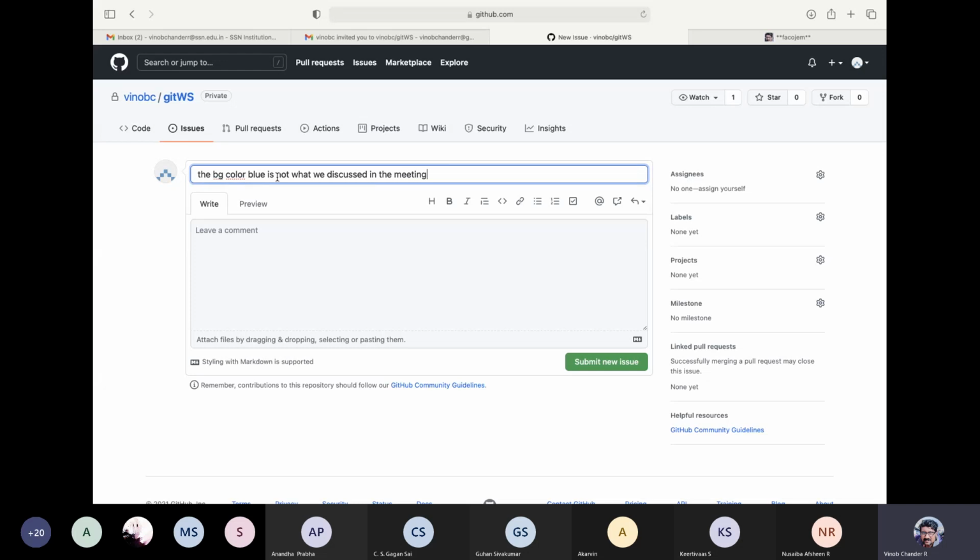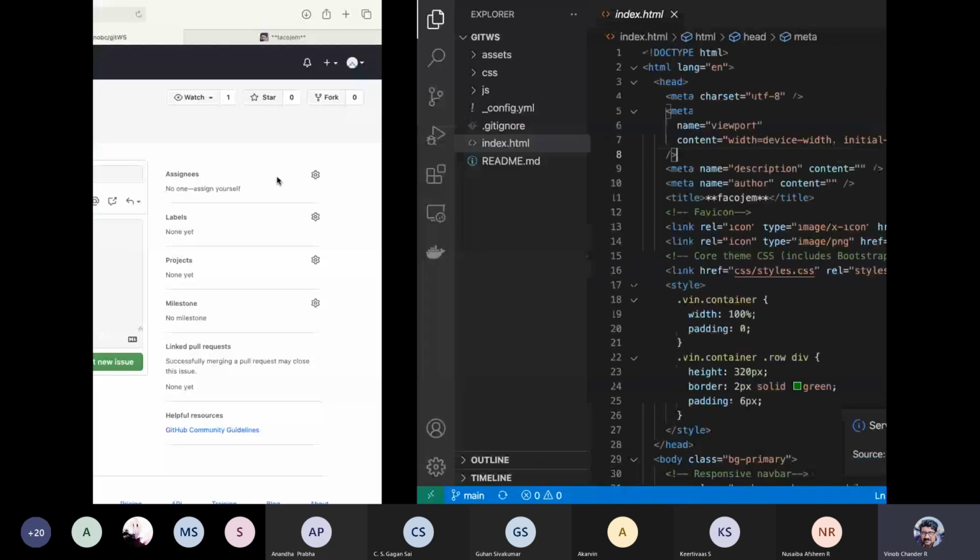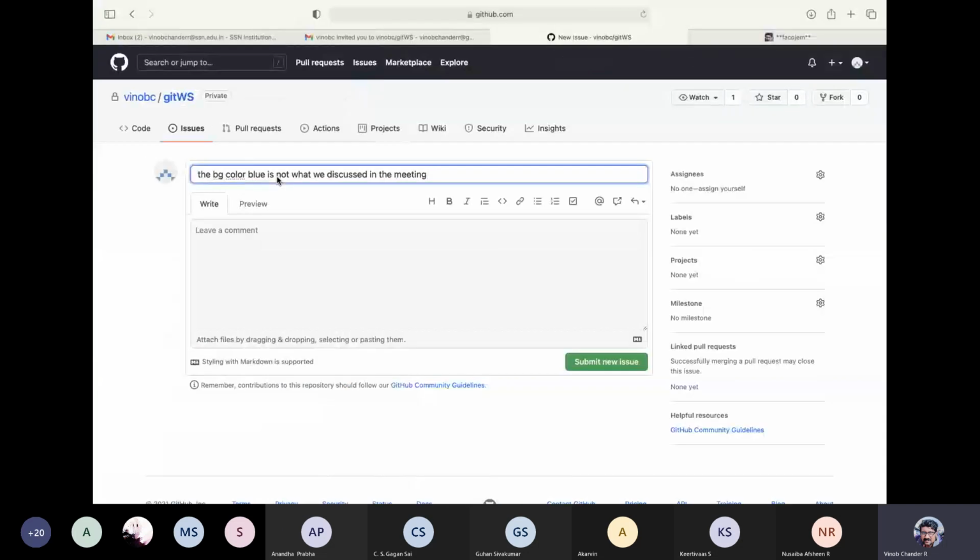Let's say, for example, in the meeting you had discussed the background color to be dark, and then you somehow just made blue, right? So that is not a big issue, but for demonstration purpose, I'm just doing this. The BG color is not blue that we have discussed in the meeting, right? So that is the issue that you can say.